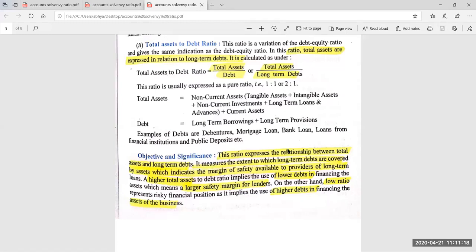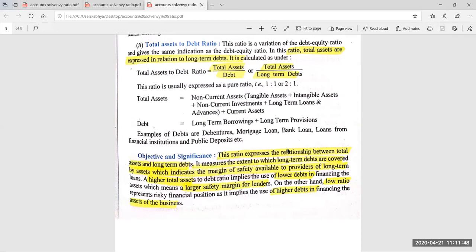Again, the total asset, you know it very well, is non-current assets plus current assets. Under non-current assets, tangible assets, intangible assets, non-current investments, all these we have considered. Then current assets, all the 6 heads of current assets: for example, current investments, trade receivables, inventory, cash and cash equivalent, short-term loans and advances, and finally other current assets.